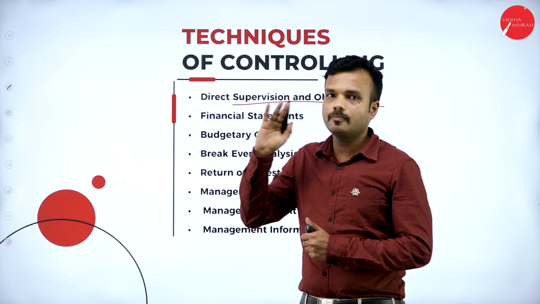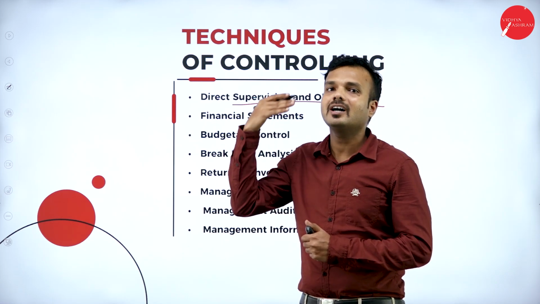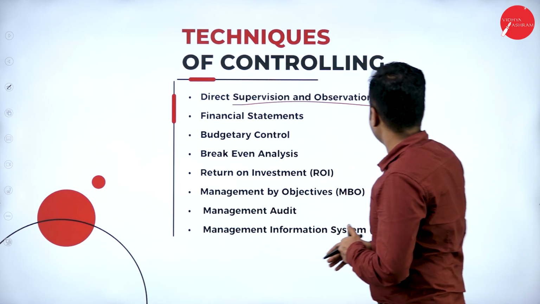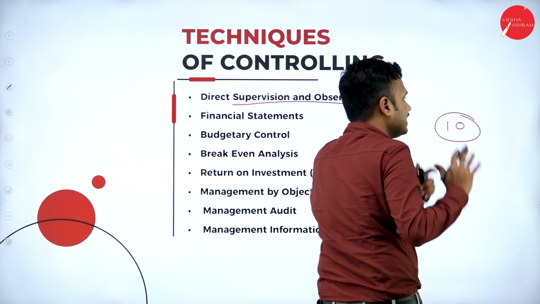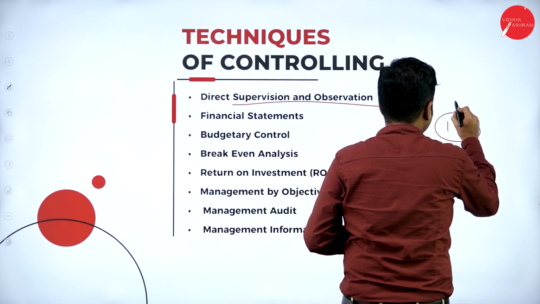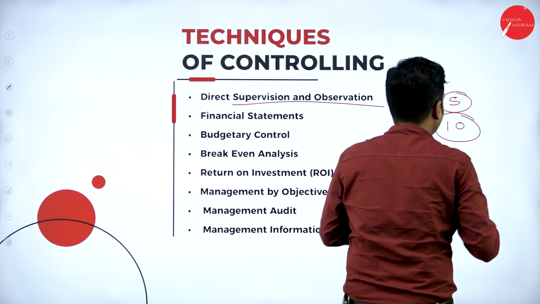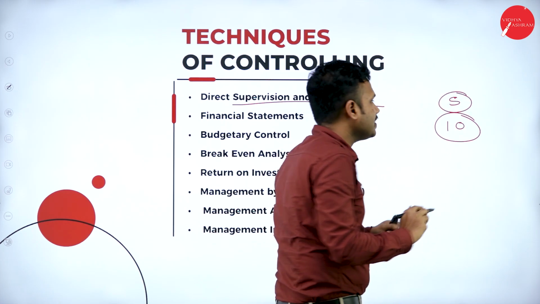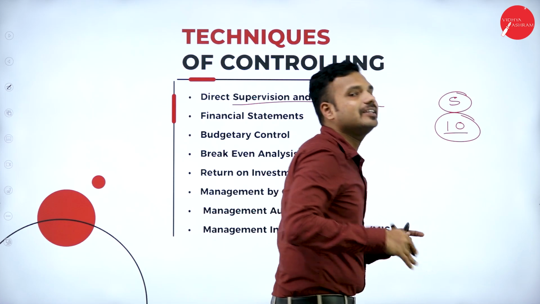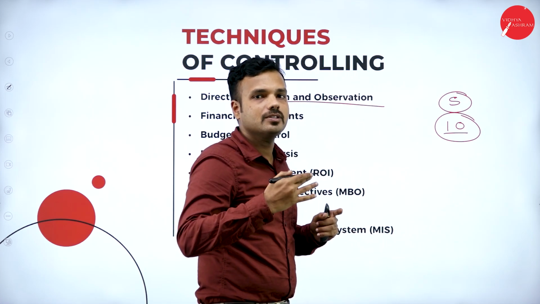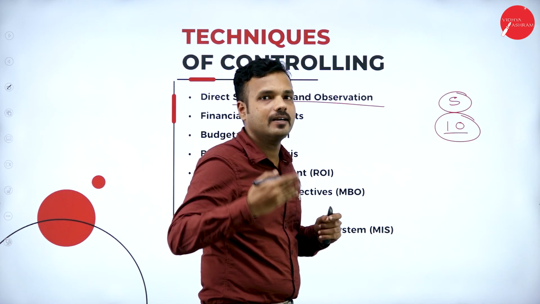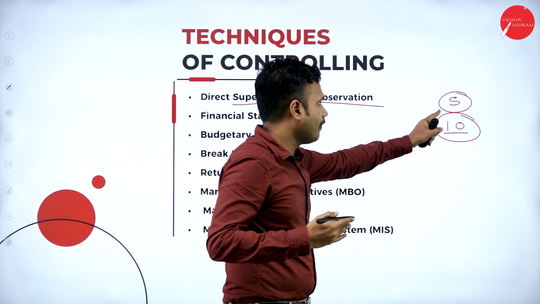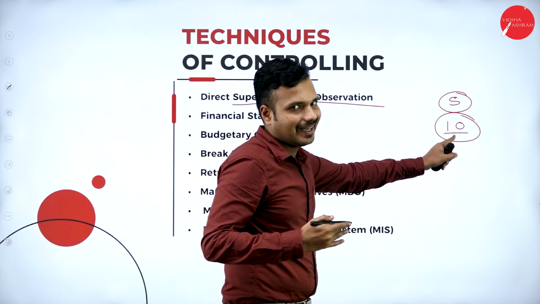A supervisor is the one who is there to control employees. Say for example, there are 10 employees working in a team. There is a supervisor who is going to monitor their activities. He is a leader who is going to instruct them, and he is the one who is going to look after them.